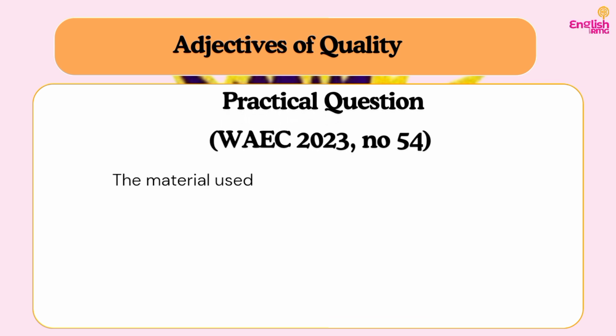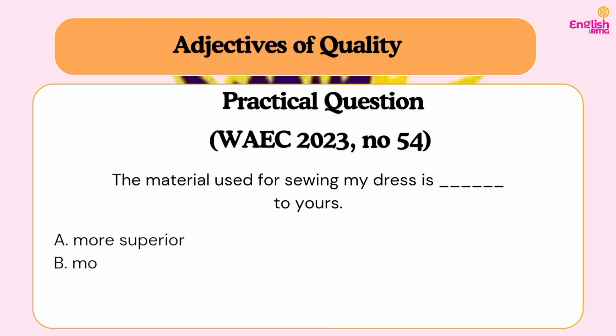So another question again, we have question 54 from 2023 WAEC past questions. It reads, "The material used for sewing my dress is dash to yours." So I have myself in that sentence and I also have the person I'm speaking to. So that's a comparison between how many persons? Two persons. My dress and your dress. So since we are comparing between two persons, we know that we are going to be using our comparative form. Do you understand? So let's look at the options. Option A, most superior. B, more superior. C, superior. D, very superior.